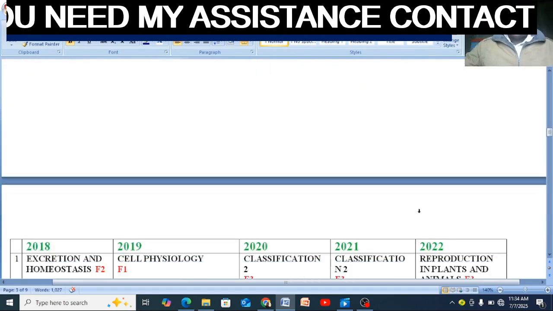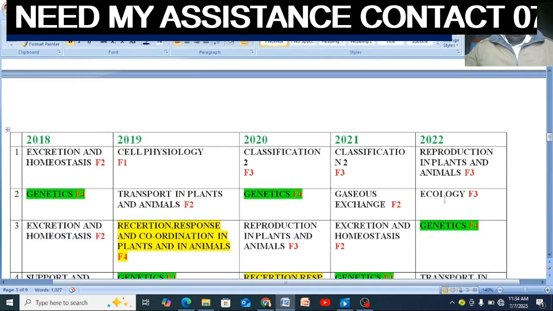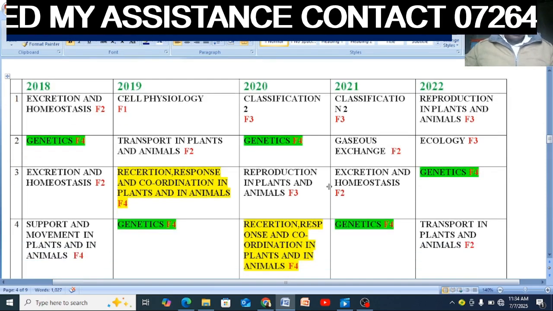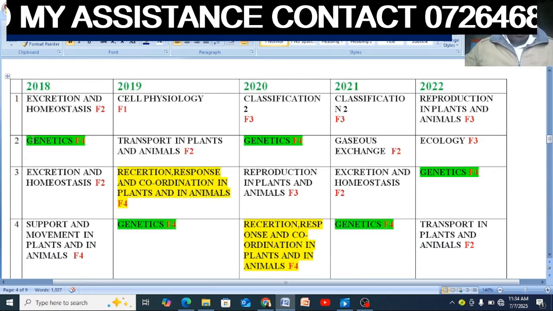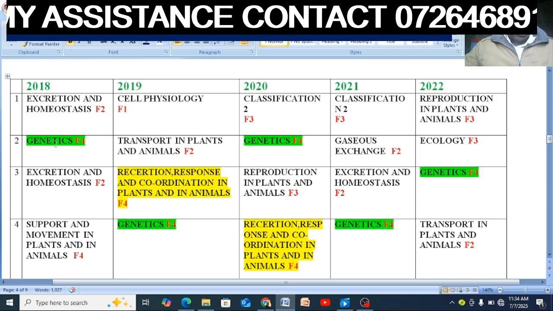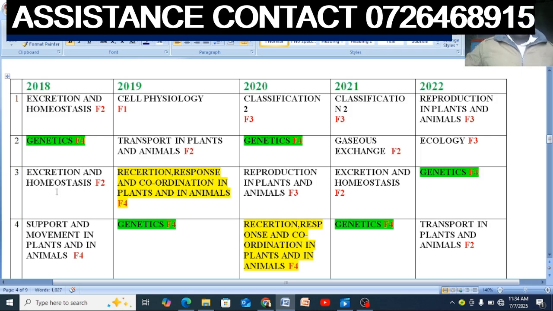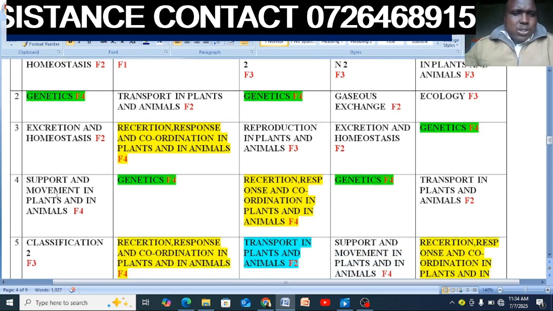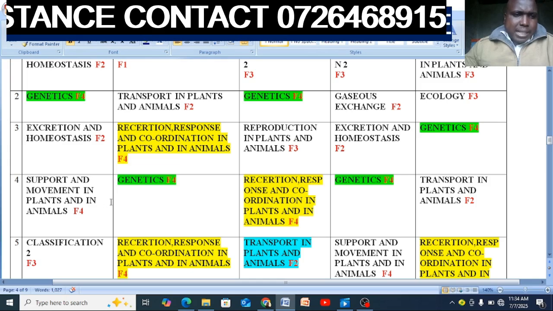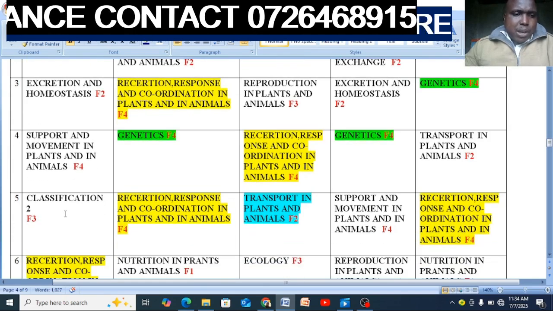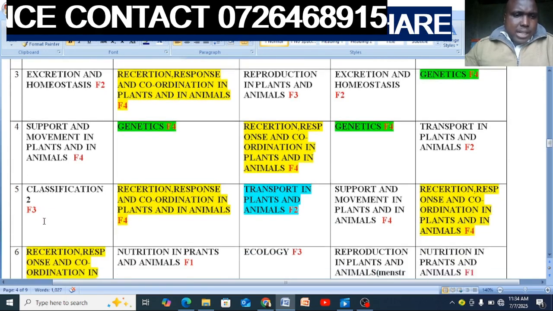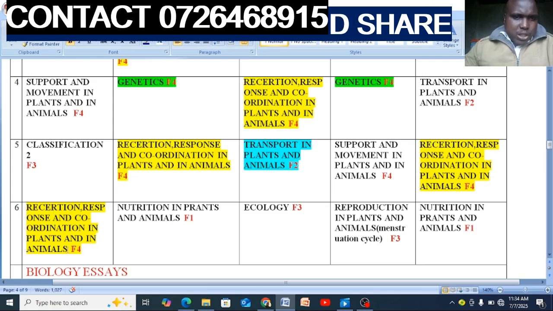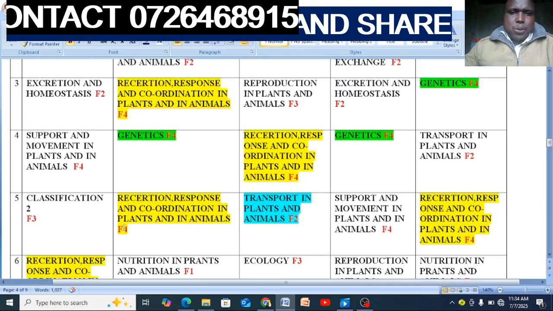So let's look now at 2018 to 2022. 2018, question 1 was excretion, question 2 was genetics, question 3 excretion and homeostasis repeated. Question 4, support and movement in plants and animals. Number 5 was classification, form 3, reception, response, and coordination. So look at the yellow.